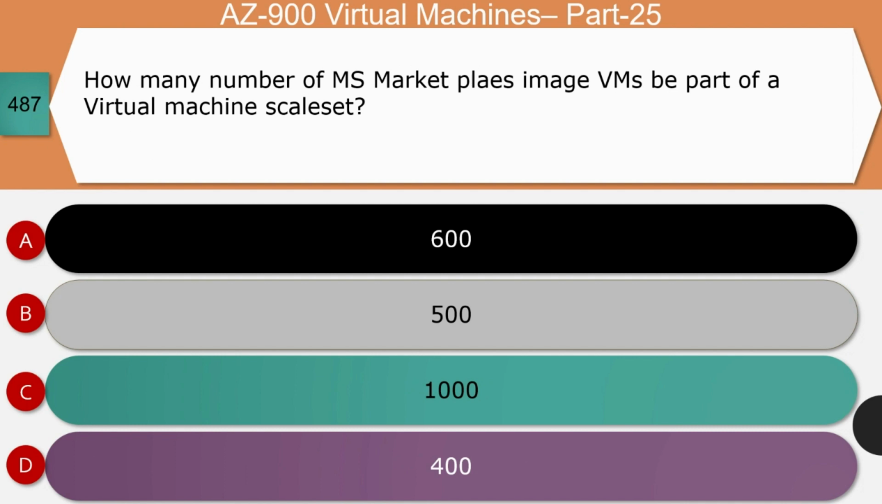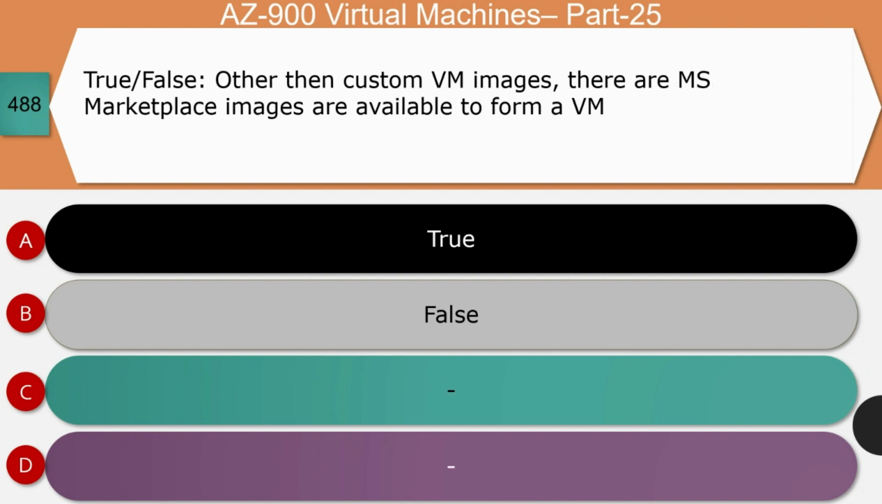Next question, how many Microsoft Marketplace image VMs can be part of the virtual machine scale set? Is it 600, 500, 1000 or 400? The right answer for this question is 1000. As of now, you can create 1000 VMs of marketplace images in order to form a VM scale set. As I mentioned earlier, please refer to Microsoft documentation in order to get the exact numbers.